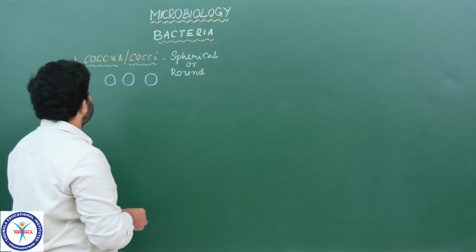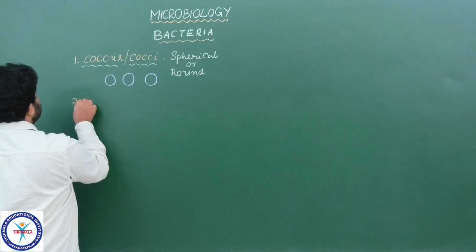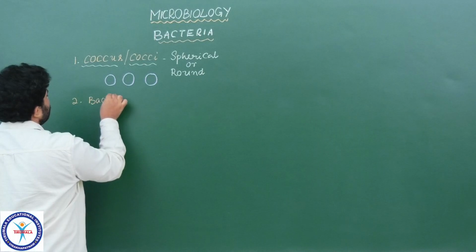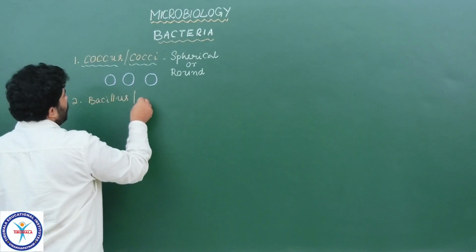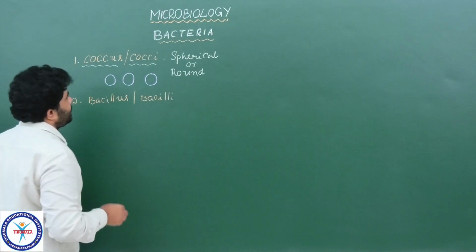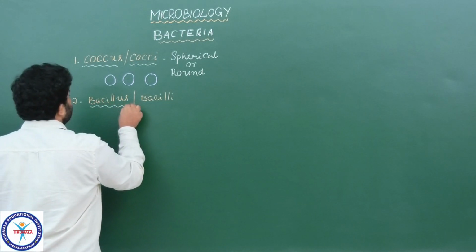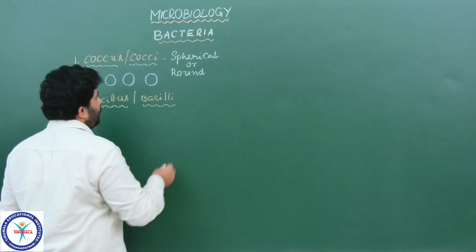Now got the point? The second shape we have discussed is Bacillus. Note down, students: Bacillus or bacilli. Bacillus means singular, a bacterium; bacilli means bacteria, plural.